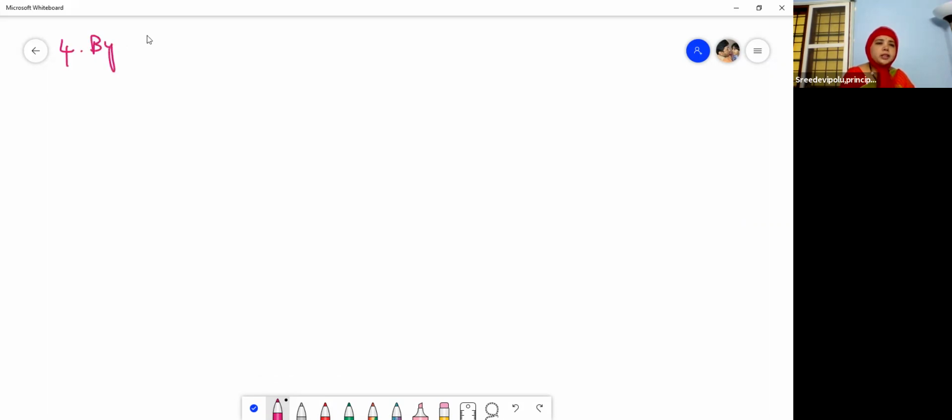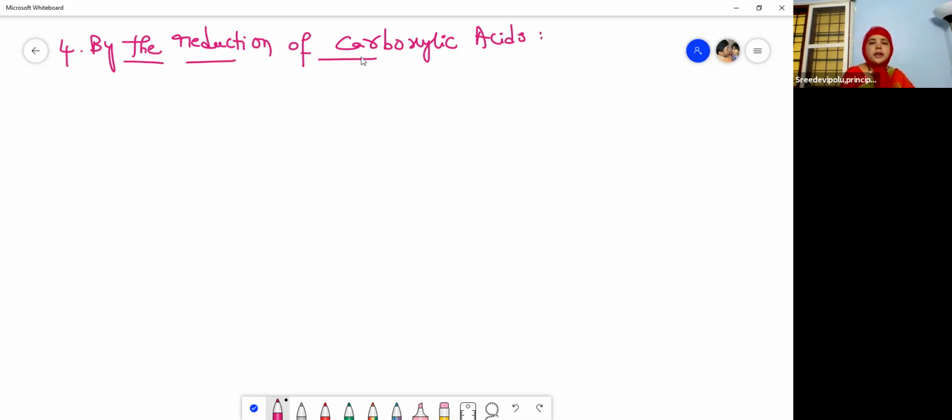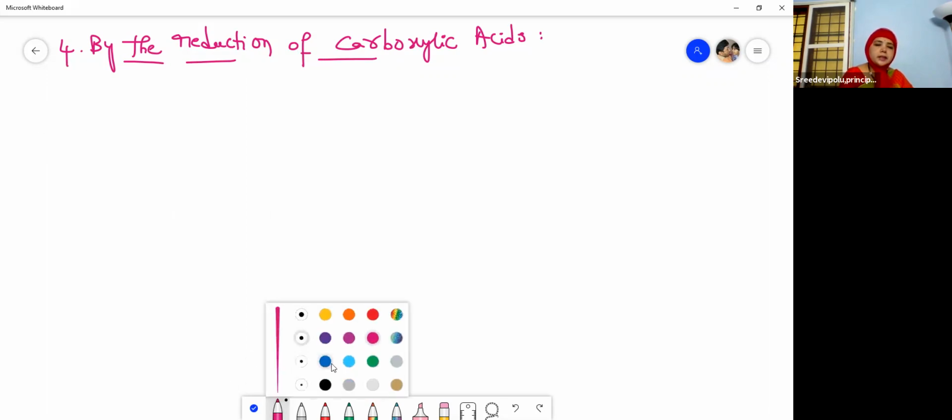So by the reduction, again you are hearing a new word, reduction. Reduction is nothing but the addition of hydrogens, right? So by the reduction of carboxylic acids, aldehydes are obtained. So how they are obtained, let us see here.